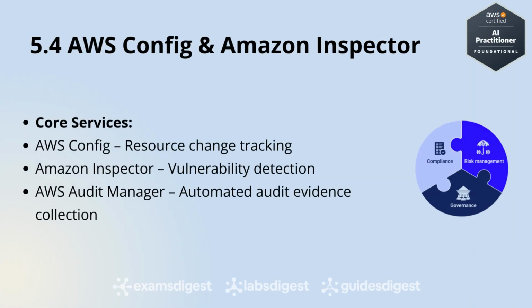To help with compliance, AWS provides a rich set of governance tools. AWS Config tracks changes to your resources and checks them against desired configurations. Amazon Inspector continuously scans for software vulnerabilities. AWS Audit Manager helps you automatically collect evidence for audits.